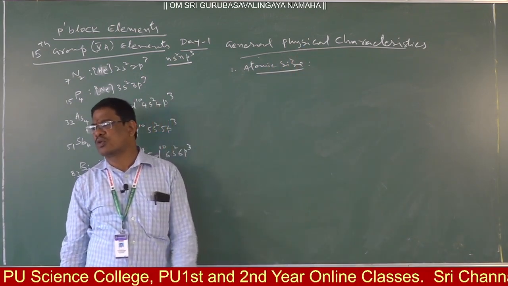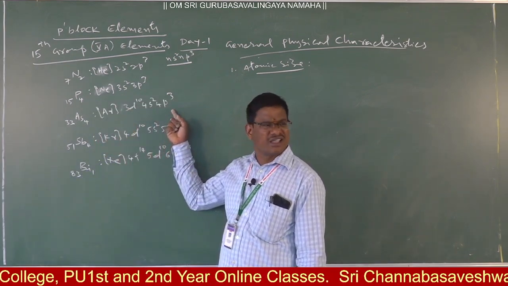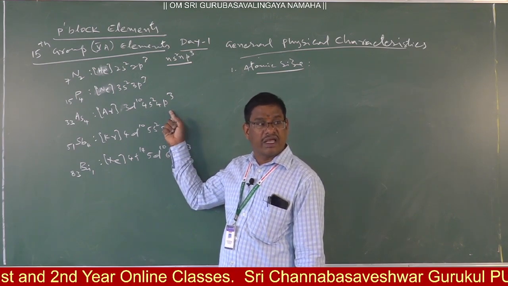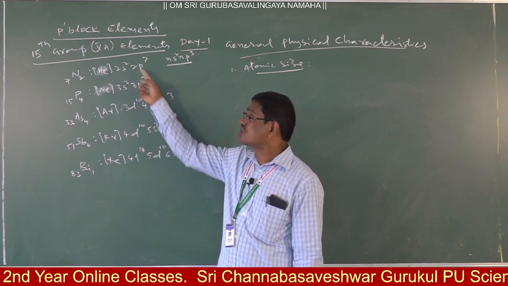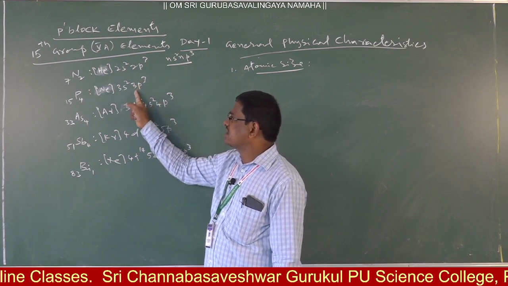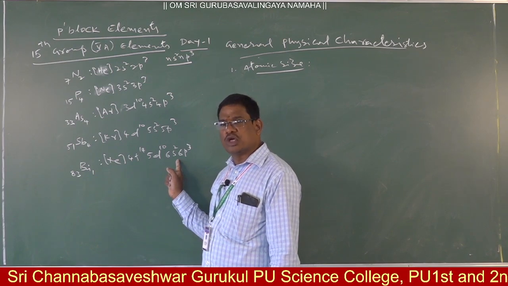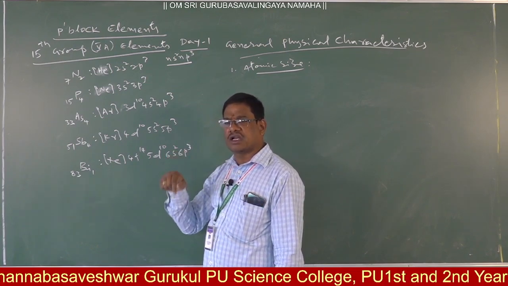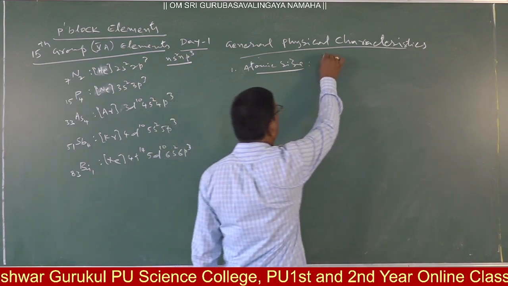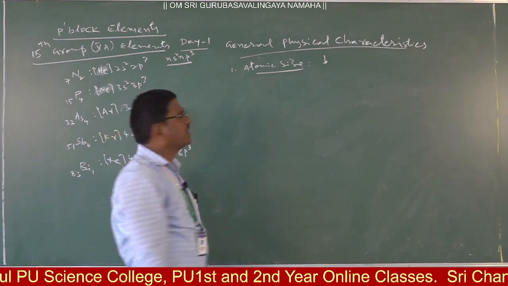As we move from top to bottom, nitrogen to bismuth, the differentiating electron is the last electron. The last electron enters the outermost, next higher energy level. Here it is the second energy level, 2p3, whereas further down it is the third, 4th, 5th, 6th energy level. So as we move down the group, the differentiating electron enters the next higher energy level, so the atomic size gradually increases from top to bottom. Clear? Atomic size goes on increasing.